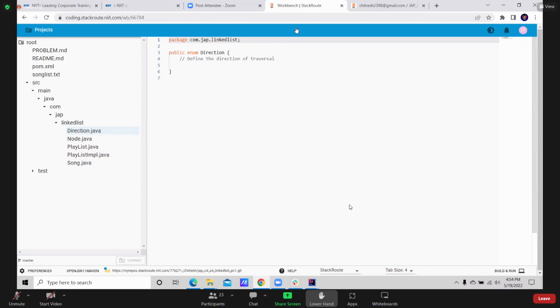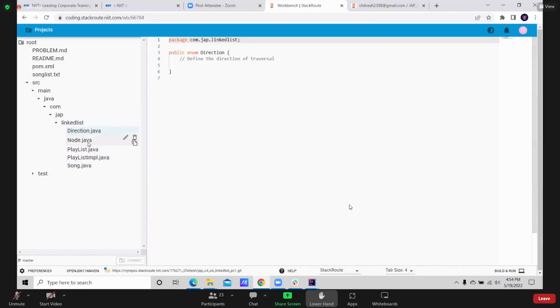What direction do we have? It's an enum. Forward, backward. That's all. Forward, backward, or forward, reverse. So define two directions. One is forward, the other one is reverse.